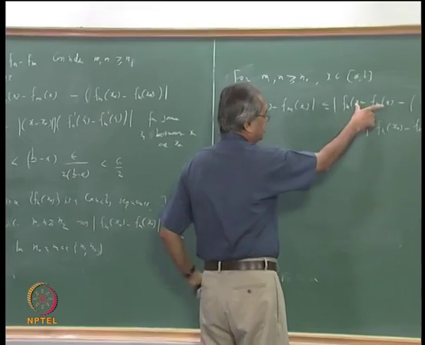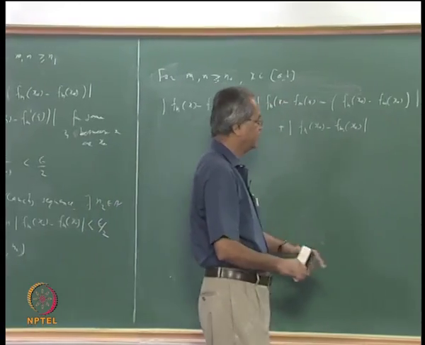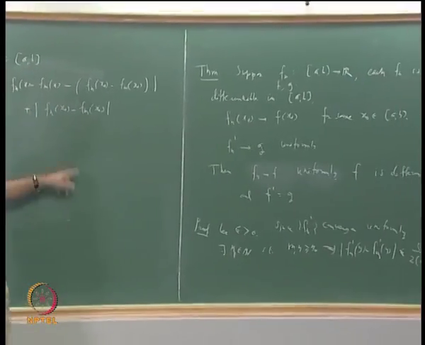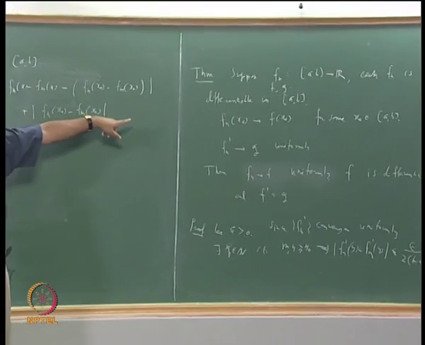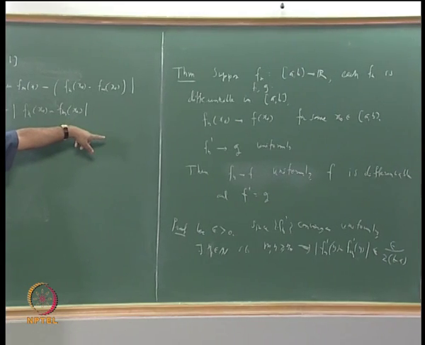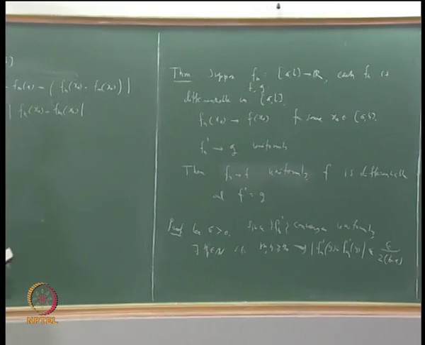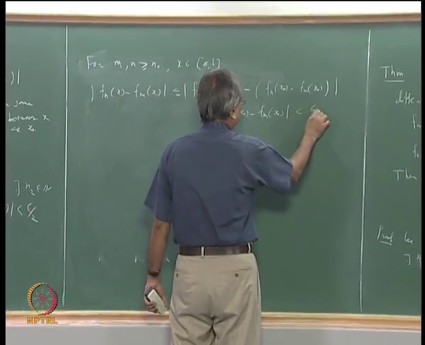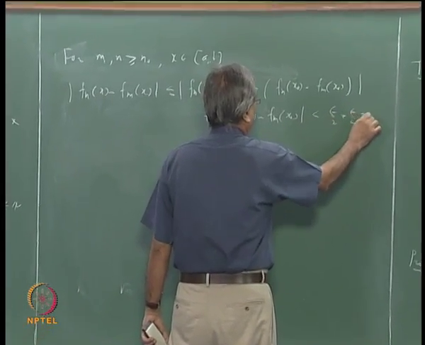Remember the first quantity is less than epsilon by 2 because of the second assumption, fn prime converges to g uniformly, and the second is less than epsilon by 2 because of that first assumption that fn x naught converges to f of x naught, okay. So this is less than epsilon by 2 plus epsilon by 2, which is epsilon, okay.